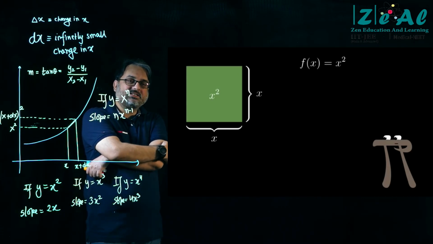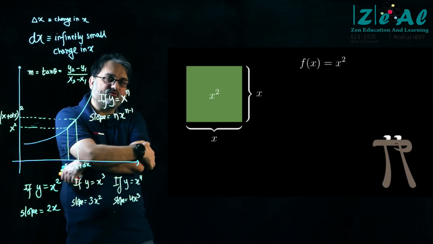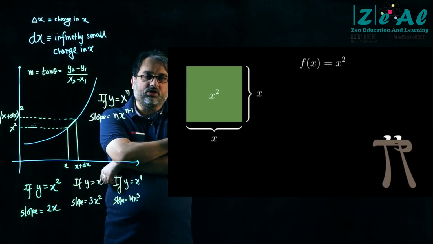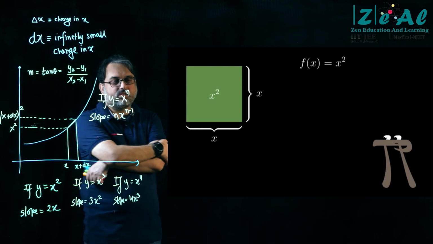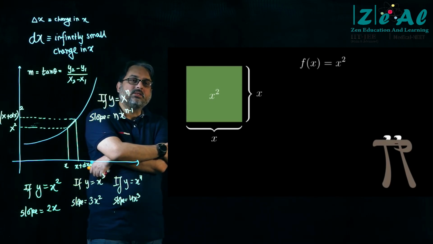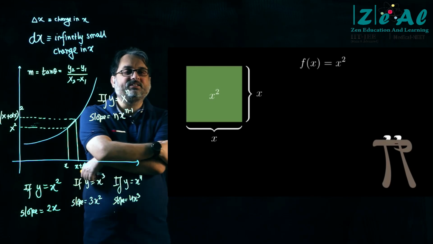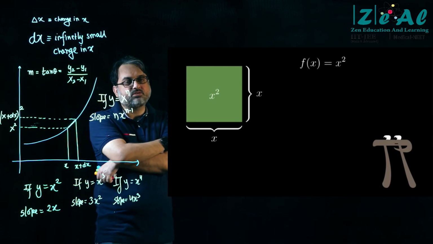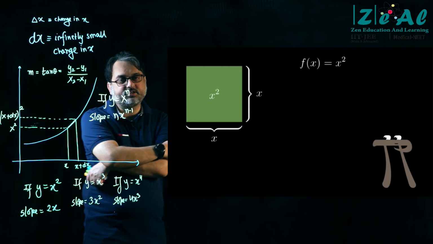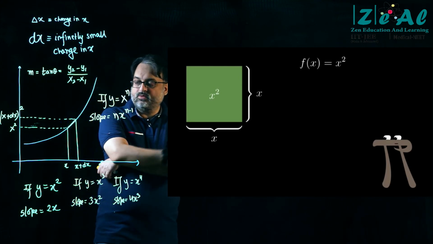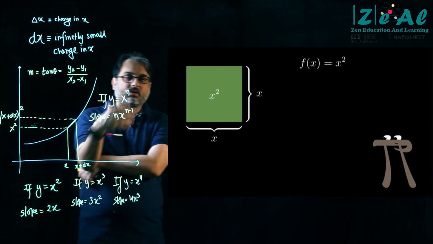So in this case, if you have joined today or if you did not understand what fx was in the last class, please don't worry. Wherever fx comes, please in your mind replace it with y. Okay, replace fx with y. So we have y is equal to x square, right?